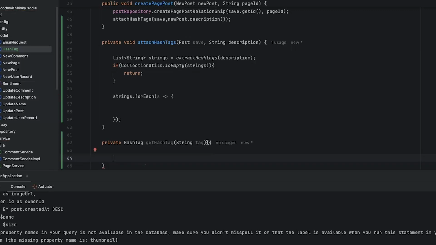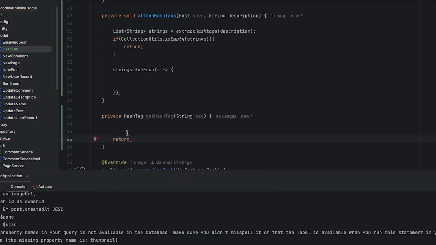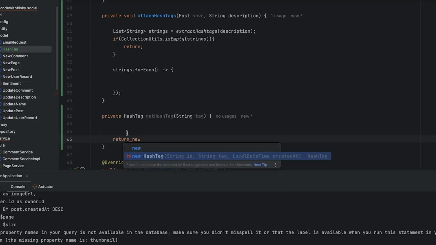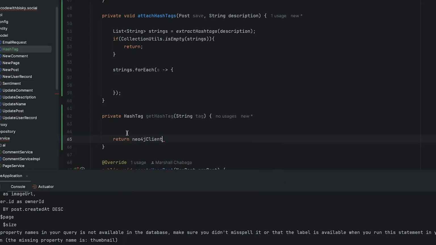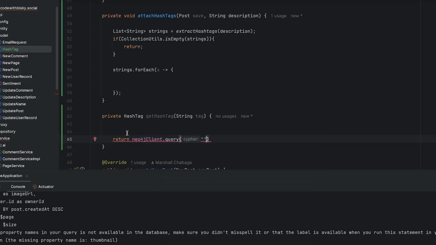So it's simple here. Here we just say return, and Neo4j client dot query. Let me add my query here, and then we say match like this, and we are looking for hashtag, and it's of type hashtag.